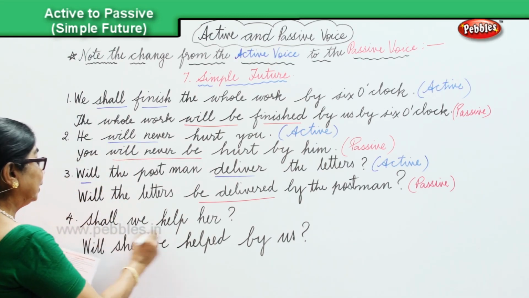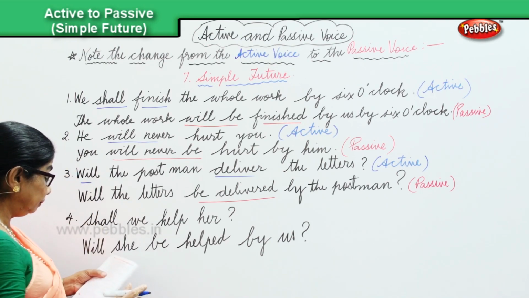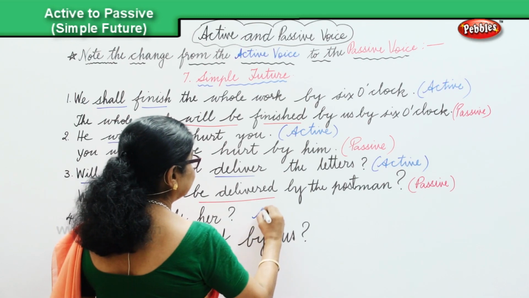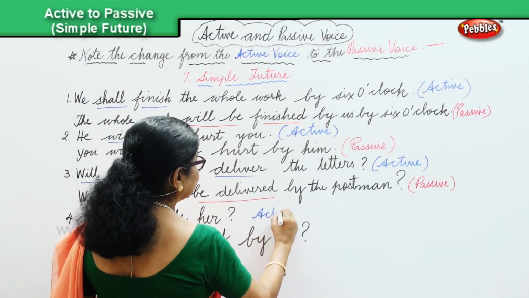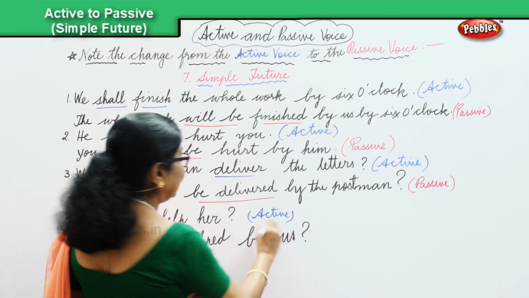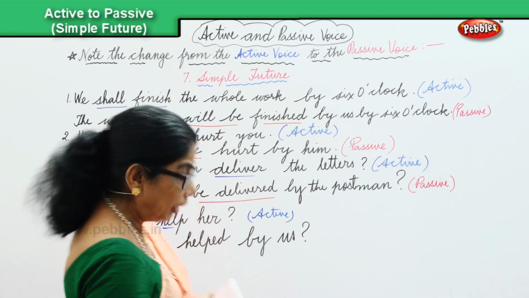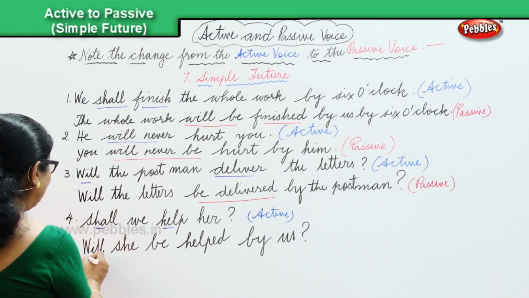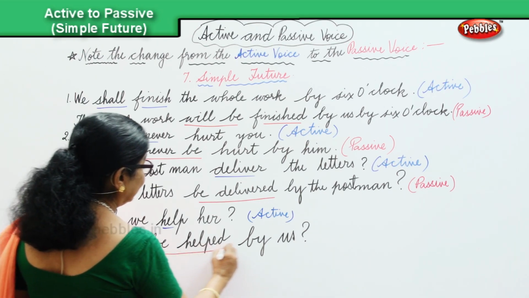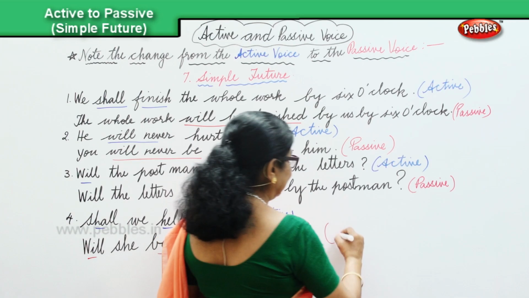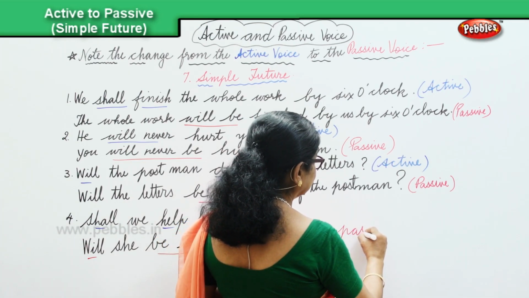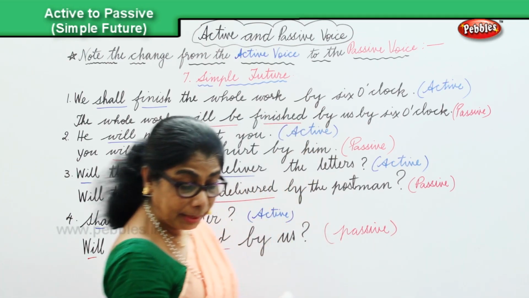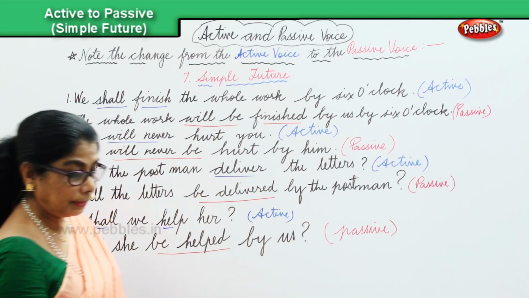Shall we help her? That's active. And in the changing over into the passive, will be helped. Will be helped in the passive. We are looking at the simple future.